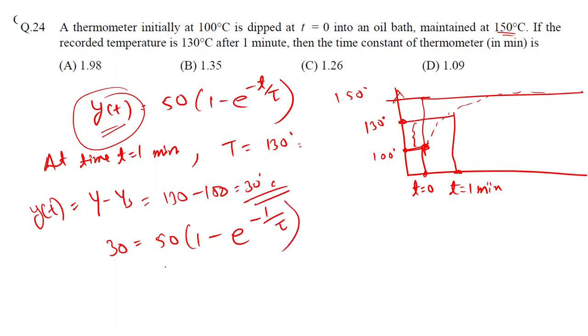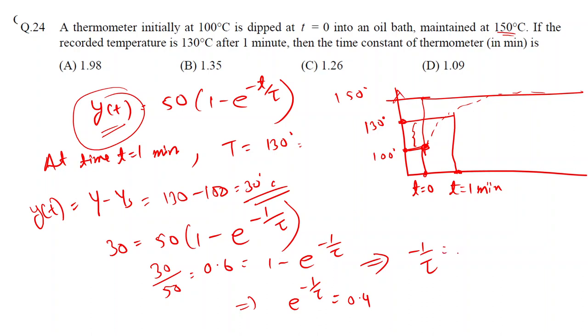So this you can now solve. That is, 30 upon 50 is equal to 0.6 is equal to 1 minus e raised to minus 1 upon tau. So this will become e raised to minus 1 upon tau is equal to 1 minus 0.6, which is 0.4. And then you can take log on both sides and it will give you ln of 0.4.